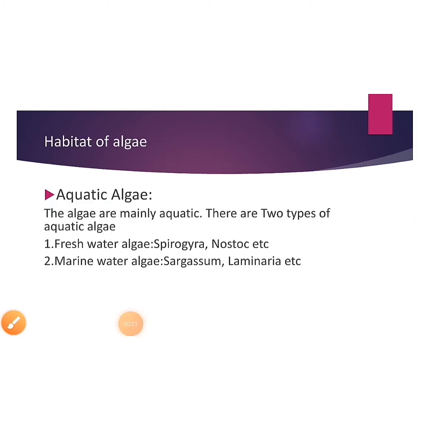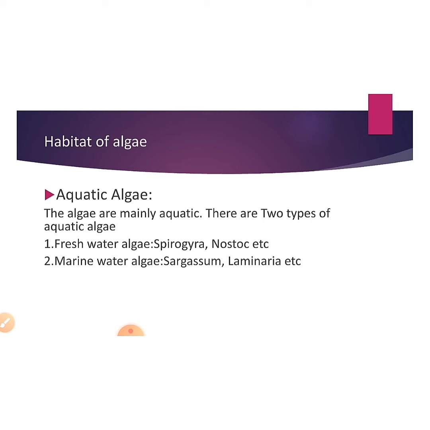Let's discuss our next topic, habitat of algae. Here the first one is aquatic algae. The algae are mainly aquatic because algae love moisture and water has a huge quantity of moisture, so they are dominantly aquatic. There are two types of aquatic algae. The first one is freshwater algae. So what is freshwater? Freshwater contains a little amount of salt, and it is also known as sweet water. Here I give two examples of freshwater algae: one is Spirogyra and the other one is Nostoc.